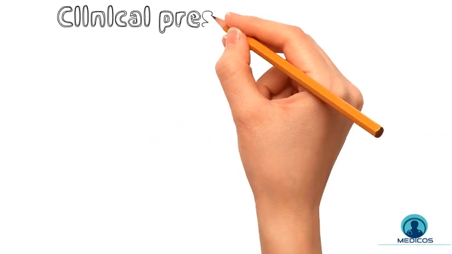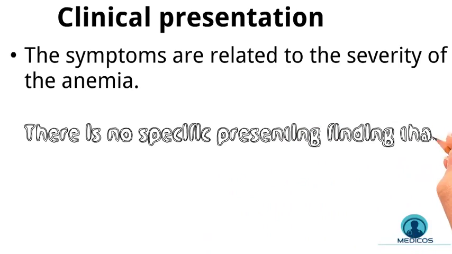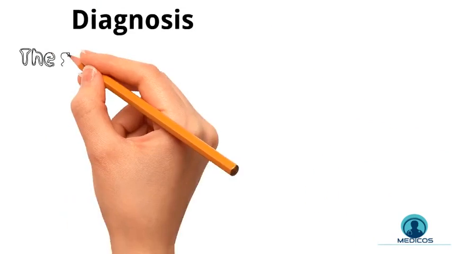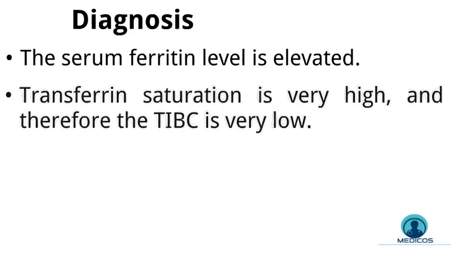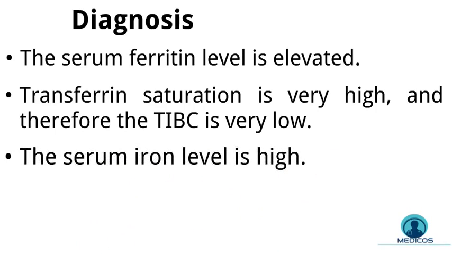When it comes to the clinical presentation, the symptoms are related to the severity of the anemia, and there is no specific finding that will be suggestive enough to make a diagnosis without specific laboratory evaluation. And the diagnosis includes elevated serum ferritin level, very high transferrin saturation, and very low TIBC or total iron binding capacity. If there is already a sufficient amount of iron in the serum, there is no need for additional iron in the blood, so the binding capacity will be low. The serum iron level will also be high, and these findings sometimes resemble hemochromatosis or an iron overload state.